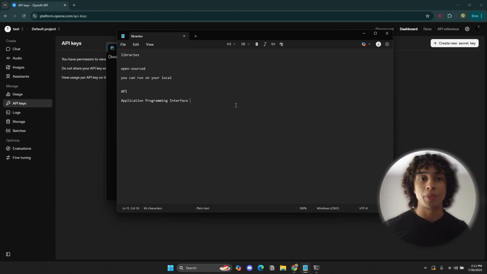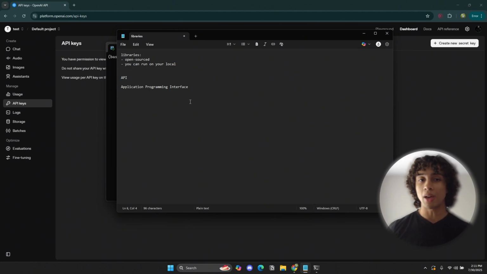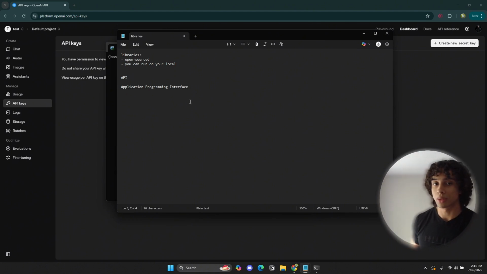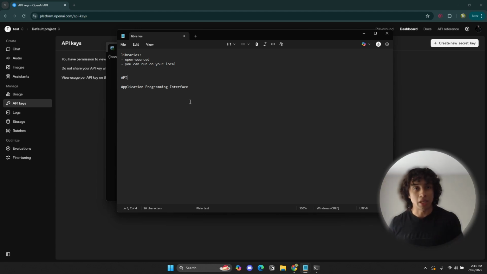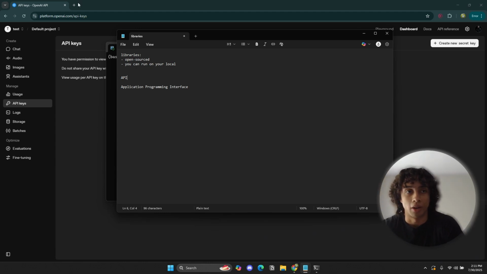Well, here's the thing. Libraries, like I said before, are open sourced, and you can typically run them on your local. APIs, on the other hand, are applications. We already know what an application is. I'm not going to get into the formalities of an application. Like, you know, Facebook is a web application. YouTube is a web application, right? Instagram is an application, right? We already know what an application is.